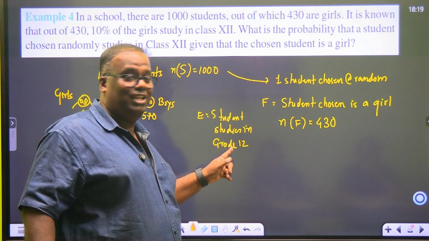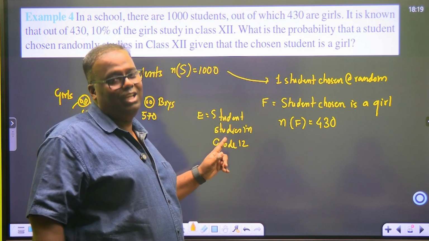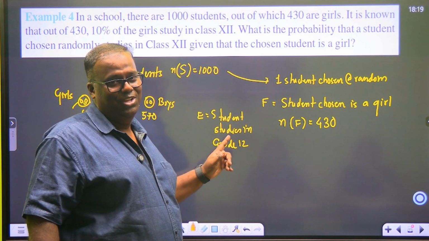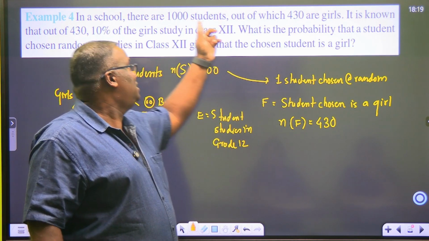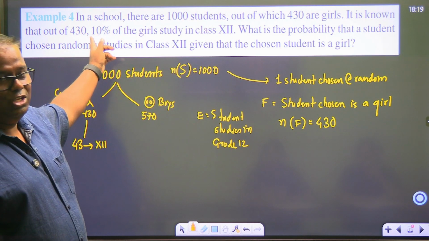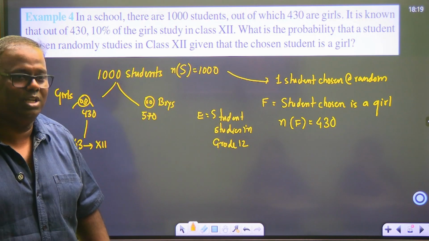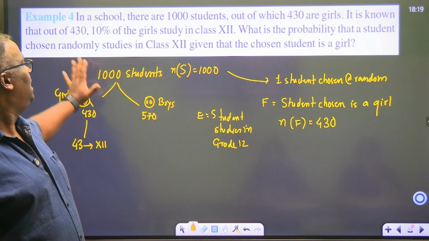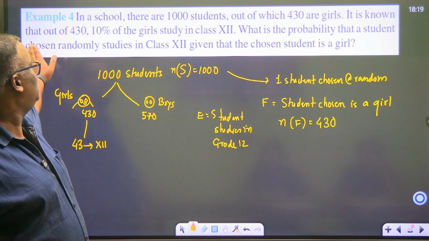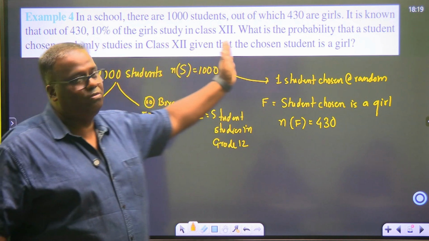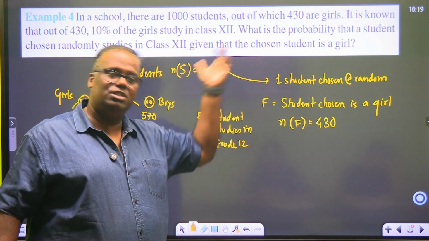Student studies in grade 12. Here there is again English with CBSE as an issue. This is all the students in a school. You are interested in a student who studies in grade 12. They have not said anything. They have just said that it is known that out of 430, 10% of the girls study in 12. So you'll just go by that.